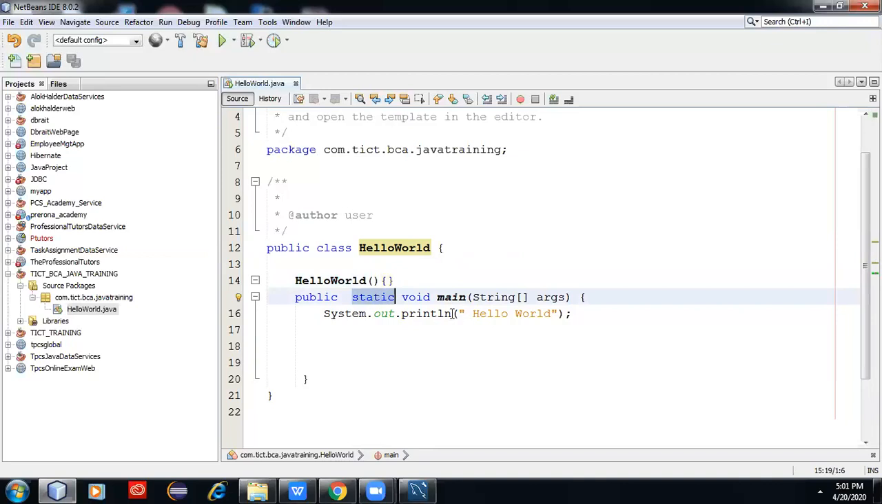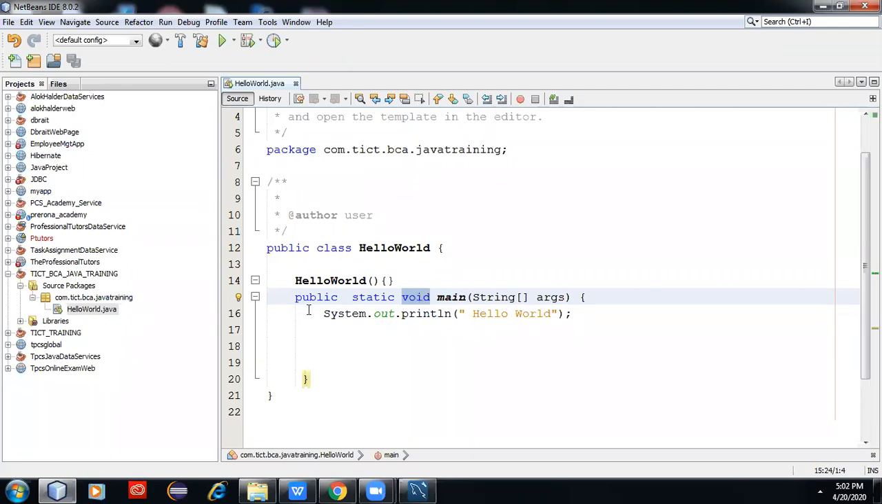Next, I want to discuss the return type void in the main method. A method can have any type of return type. It may be a primitive type, or it may be an object. Yesterday we did the class Student, where Student was the return type, and an object can be returned. If it does not return anything, we mention it as void.